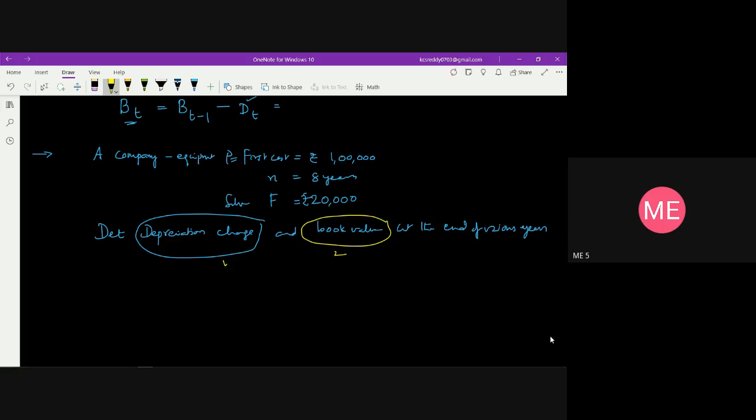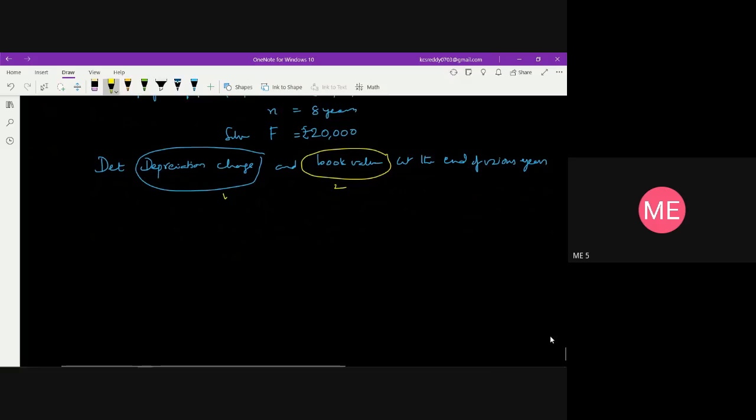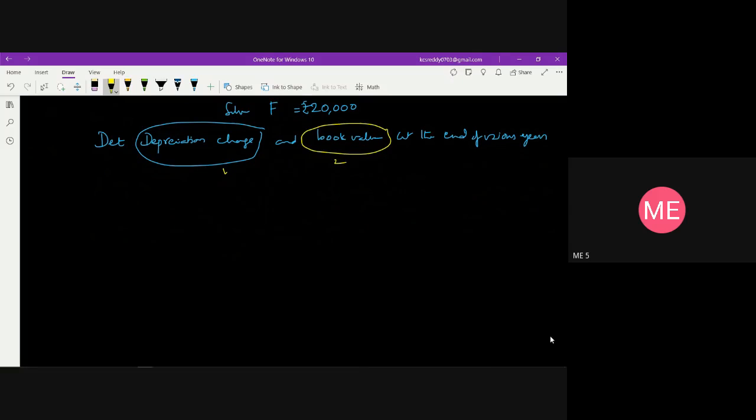Based on the data, we know that equation. So first, what we do is we can make it as 3 columns. One is the end of year T. The second is the depreciation calculation, that is, we have the equation P minus F by N. And one more is the book value.